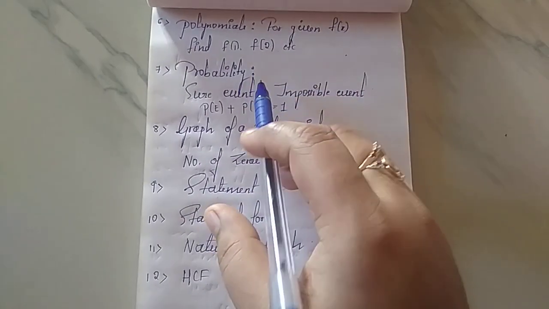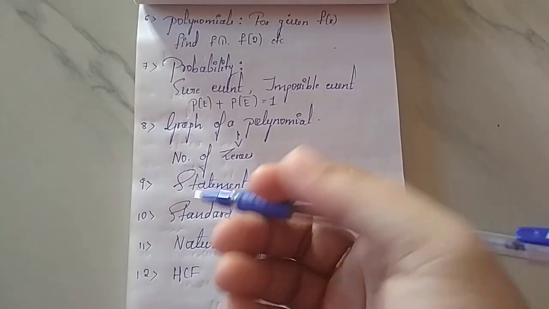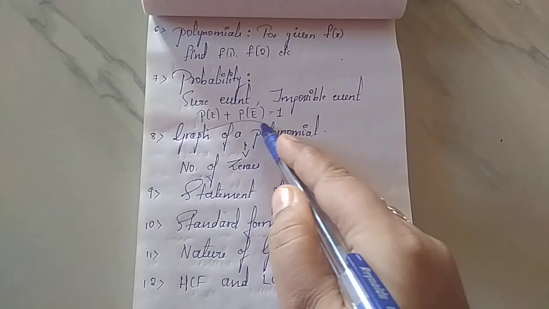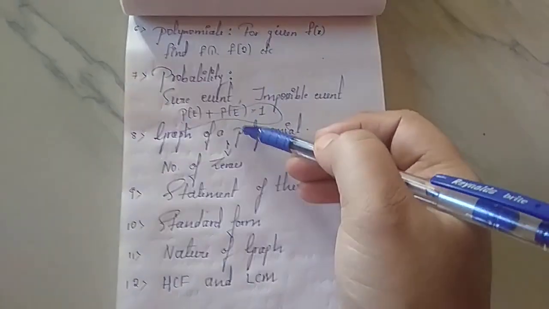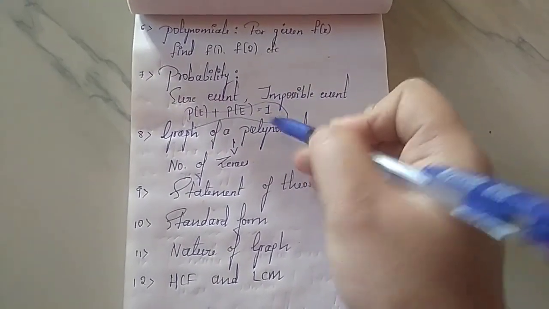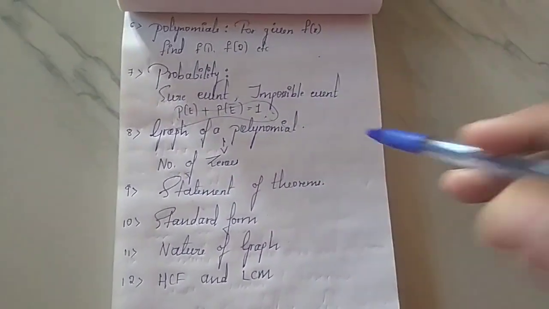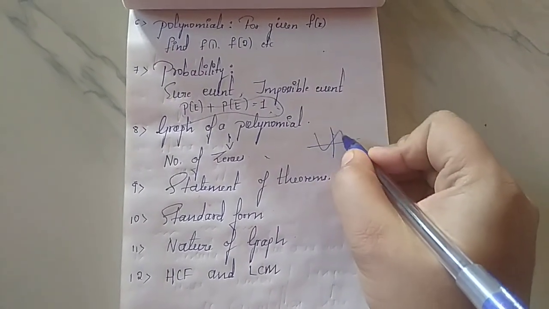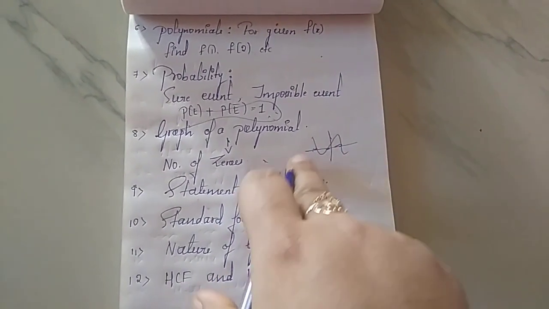Next is probability. As you have studied, they may give sure event, impossible event, right? Mainly this formula is very, very important: probability of E plus probability of not E is equal to 1. By using this formula, you can solve the problems based on probability. Next is the graph of a polynomial. By seeing the graph, you have to find the number of zeros.